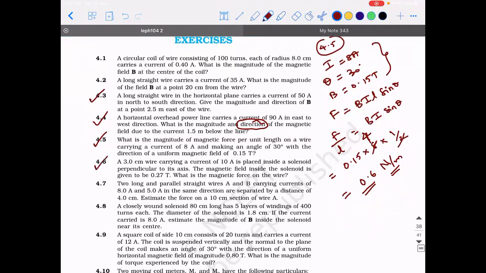So try 4.6 also. Don't worry about the word solenoid, but try to find it out. A solenoid is also a device inside which there will be a magnetic field present. So you have a 3 centimeter wire carrying a current of 10 ampere. It's placed inside a solenoid perpendicular to its axis.